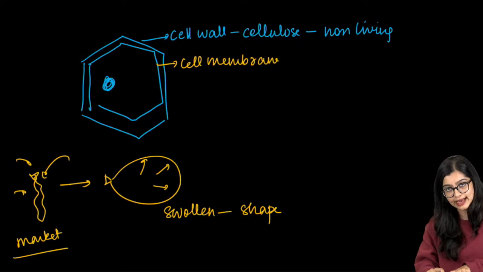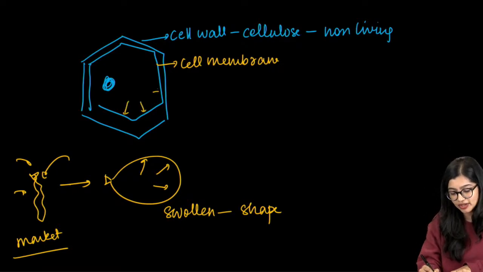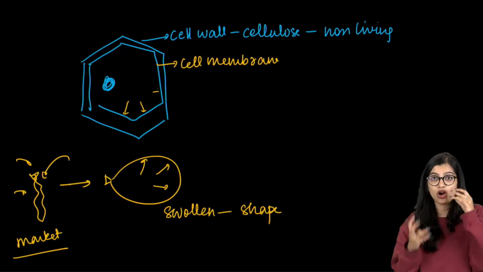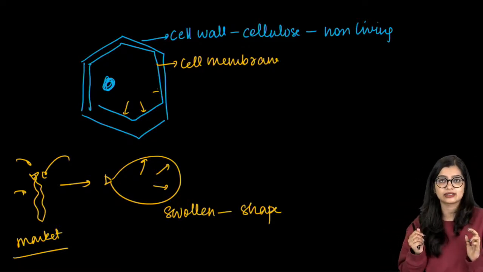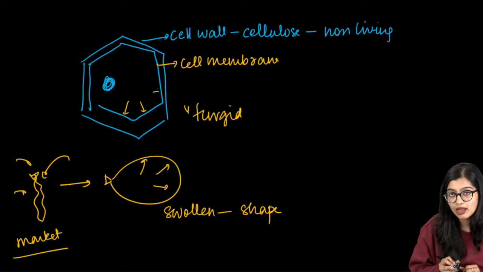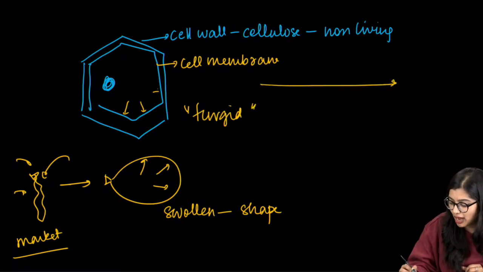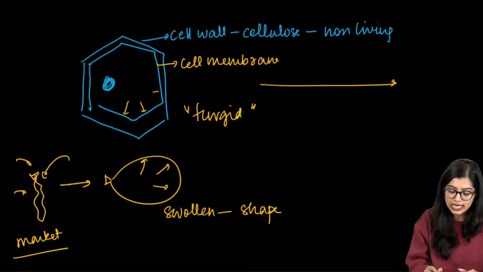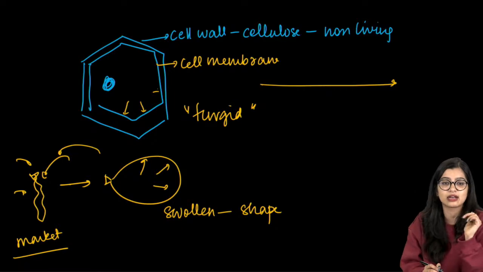Now, if a cell looks like this, it is because there is water inside the cell, and because of it, its shape is intact. We call this condition turgid. But if I get rid of all the water, like removing the air from my balloon, it will go back to looking shrunken and sunken, right?